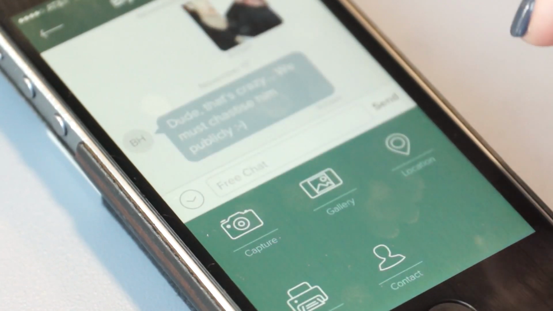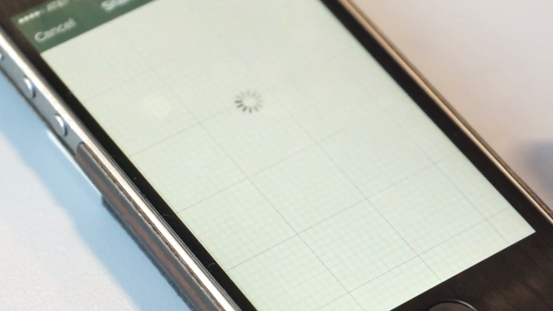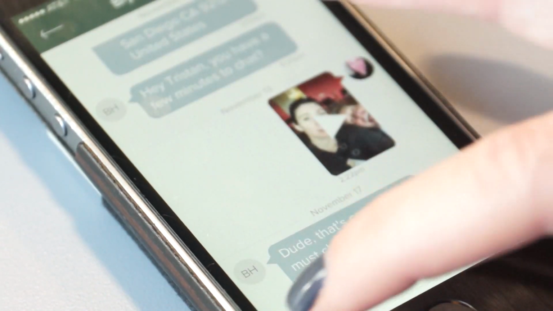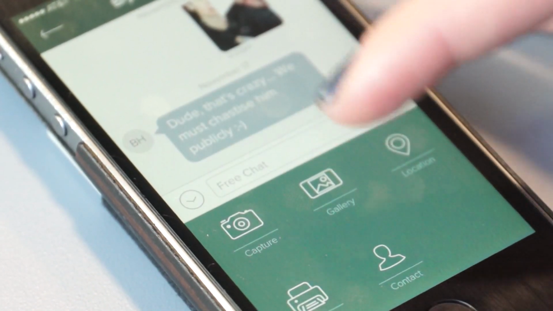I can also send a location. So let's see how we're doing in this convention hall with not the greatest connectivity. I'm not actually on the Wi-Fi, so we'll see if it boots me off. But basically it'll pull up a map, it'll drop a pin, and I can send that to Brian, and we can meet up for lunch, and he'll know exactly where to go.